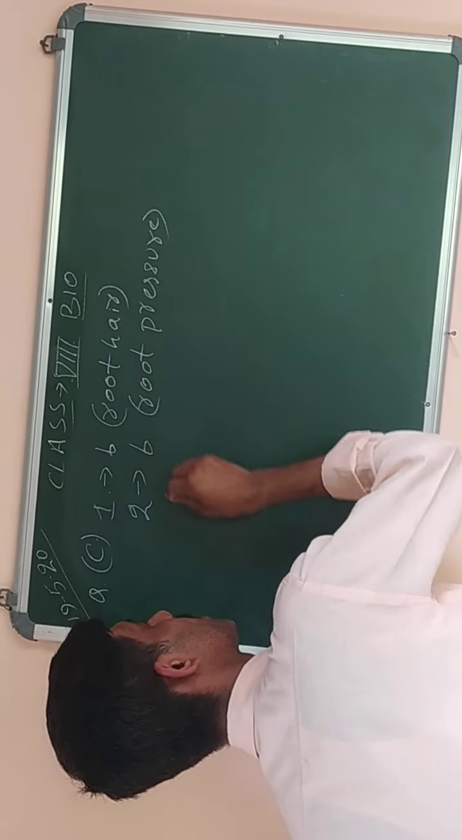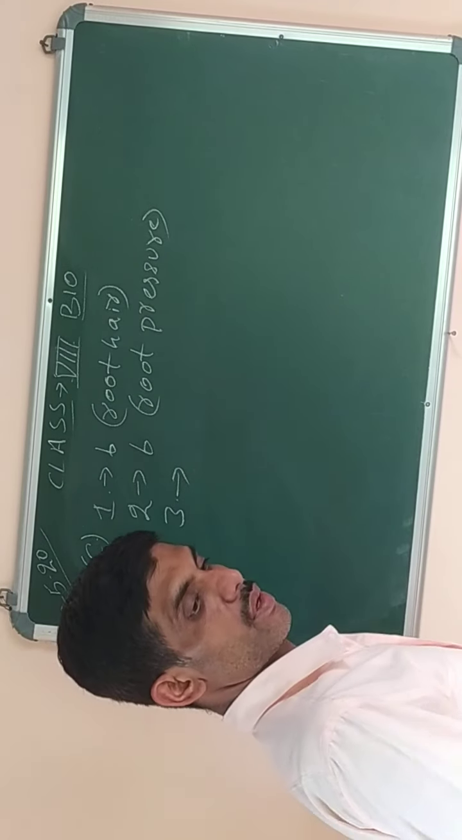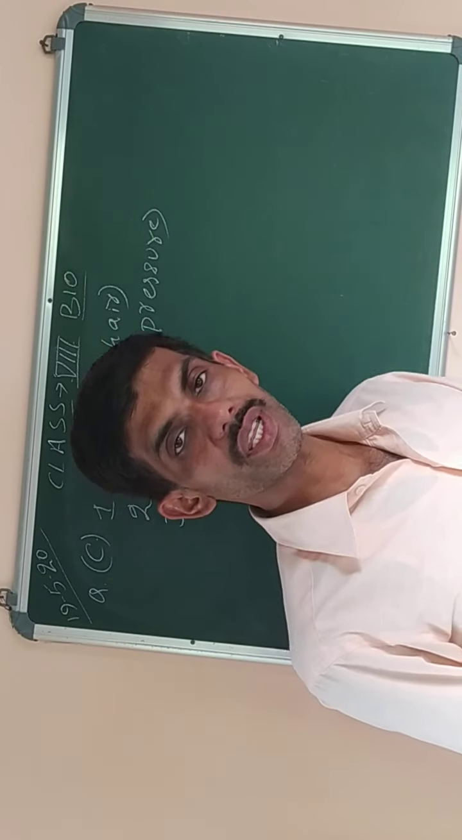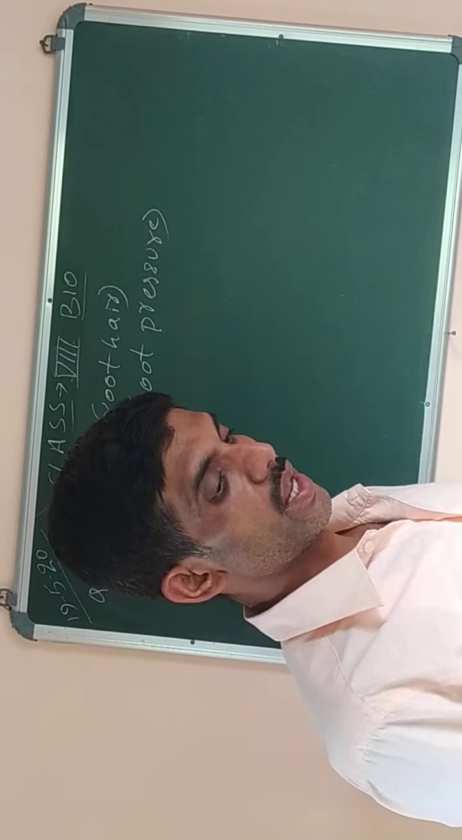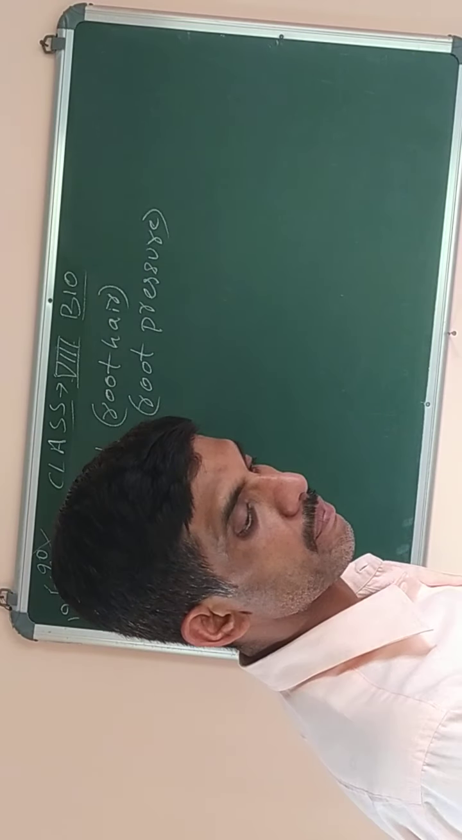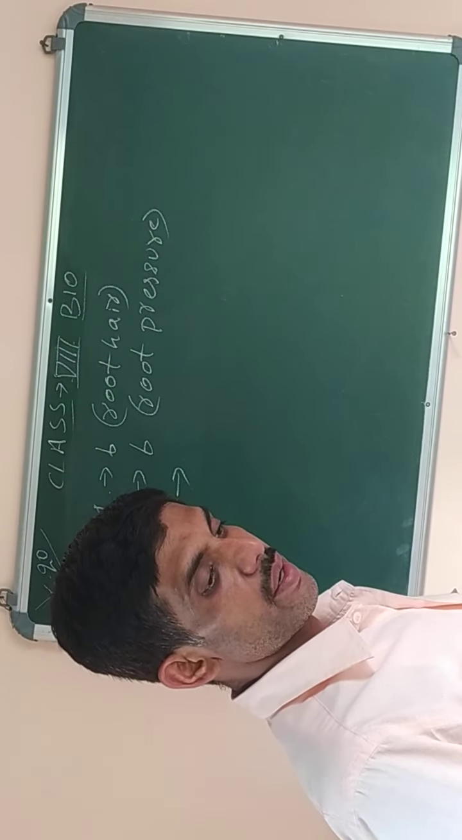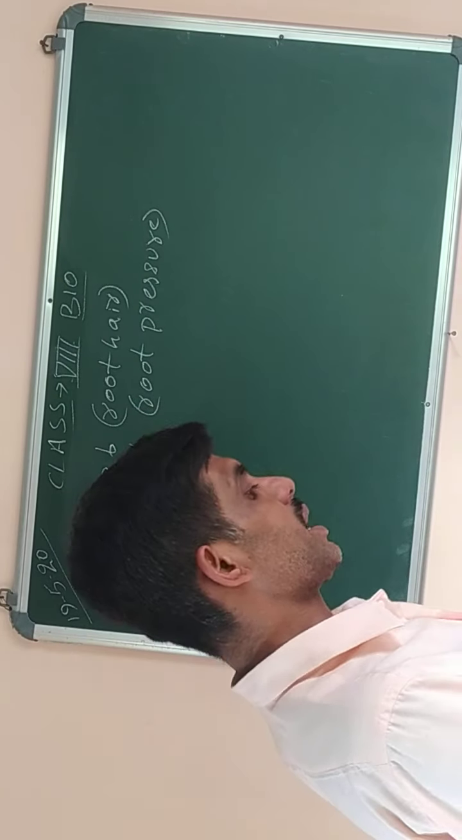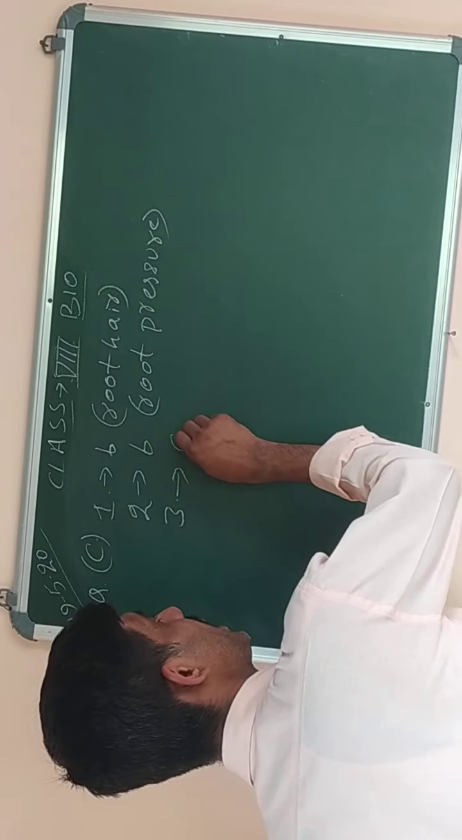Okay. Then question number 3. What is the third question? Transpiration is, definition is given there. The correct answer is loss of water by evaporation from the aerial parts of the plant. So number 3, A is correct.